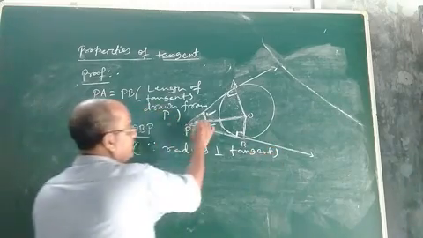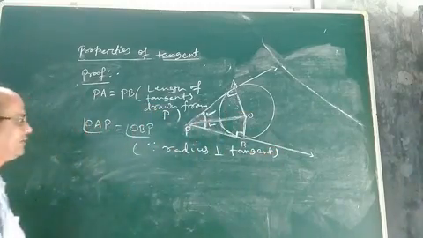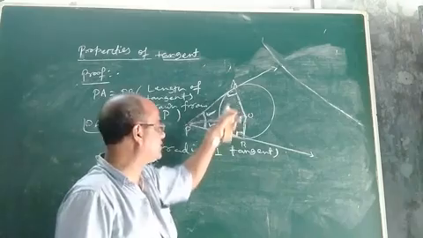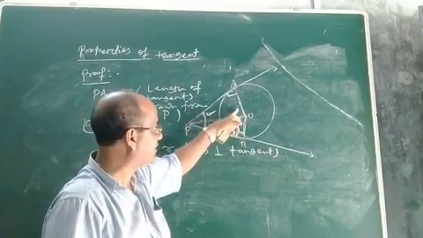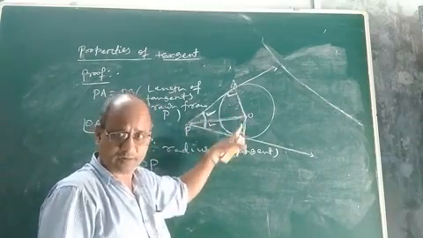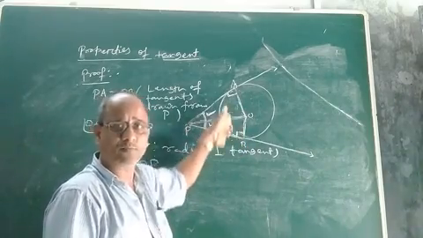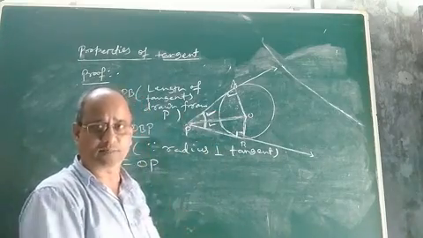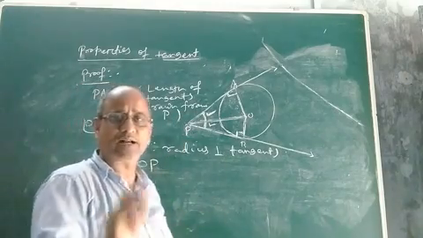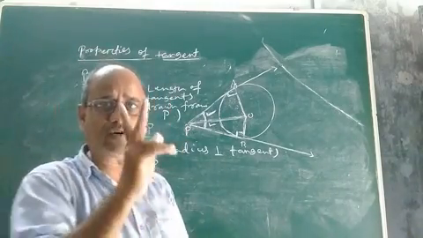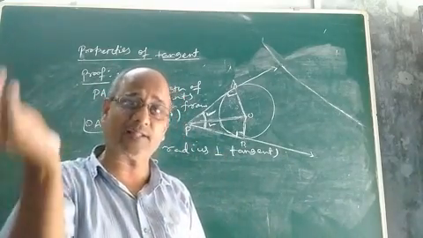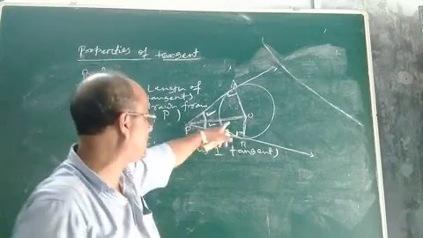Now the third part, OP. OP equals OP, it is common. That means we are testing the congruency of the two triangles, as we want to establish angle AOP and angle BOP equal, angle OPA and angle OPB equal. So definitely for that we have to prove that these two triangles are congruent. Without proving the congruency of these two triangles, the truth that the two tangents drawn to a circle from an external point subtend equal angles at the center and they are equally inclined cannot be proved.